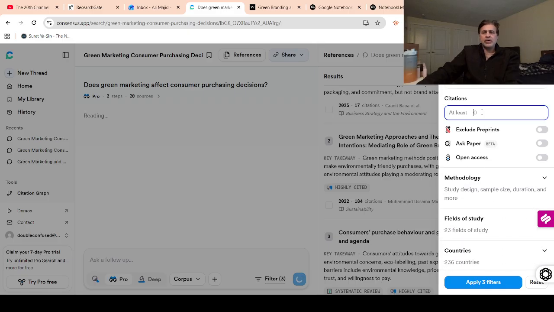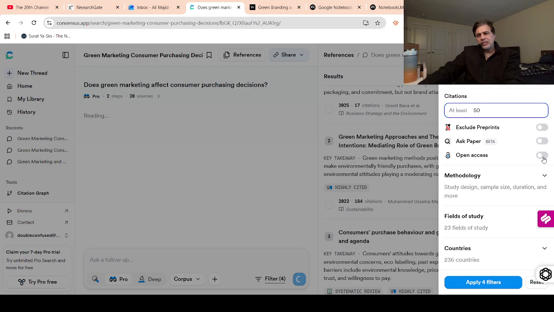And also you can put it down, for example, show me the papers that have approximately more than 100 citations, or maybe more than 50 citations, or maybe 20 citations. Let's assume I put 50 citations. So show me the papers that have at least 50 citations. And also you can select open access. For example, if you want to download the PDF version of those papers and only want papers that have open access, you can select this one as well. So show me only the open access papers, not the closed access papers.